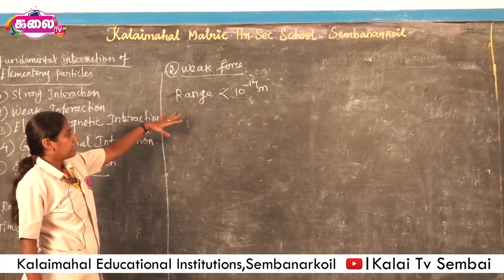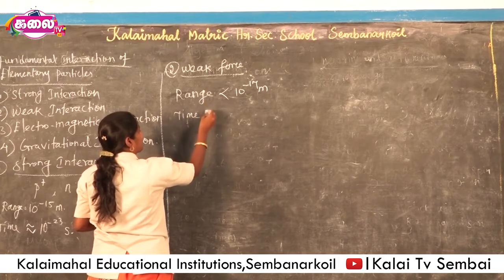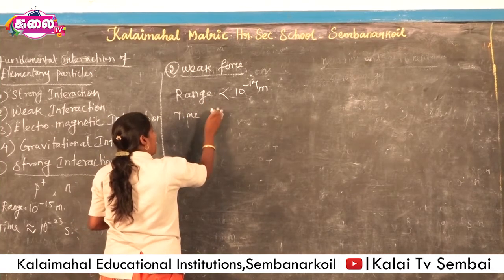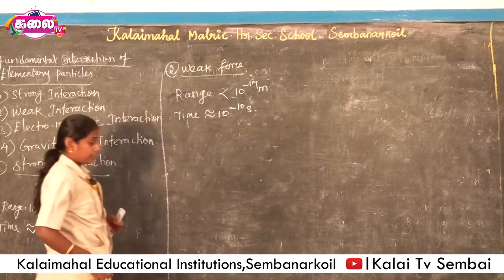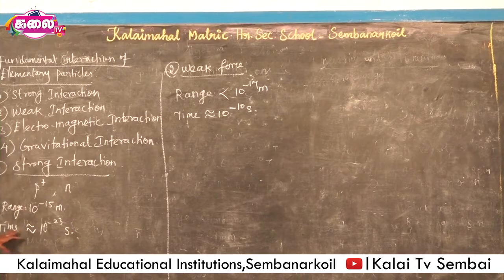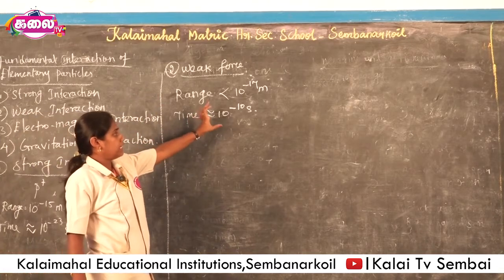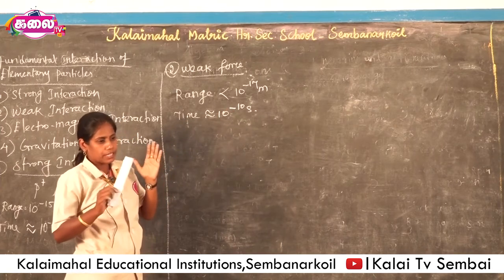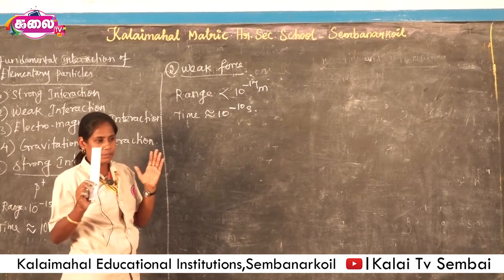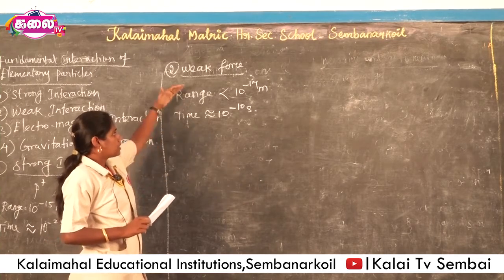And also, the characteristic time of interaction of this particle is approximately 10 power minus 10 seconds only. Here the strong interaction has a short time of 10 power minus 23 seconds. To compare this, the weak force has a greater time of 10 power minus 10 seconds. If the time of interaction is extended, that is, there is some delay of interaction, it creates the force as weak. So this is the weak force.